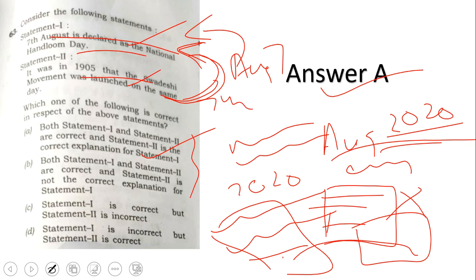I have to teach you every single day. When is Environment Day? When is Water Day? When is Handloom Day? Textile Day? Cotton Day? Wool Day? Who will study all this? I don't know. That was 7th August specifically. What if suppose they had put 8th August? In exam hall, what will the student do? How will he remember exactly that it was 7th or 8th?